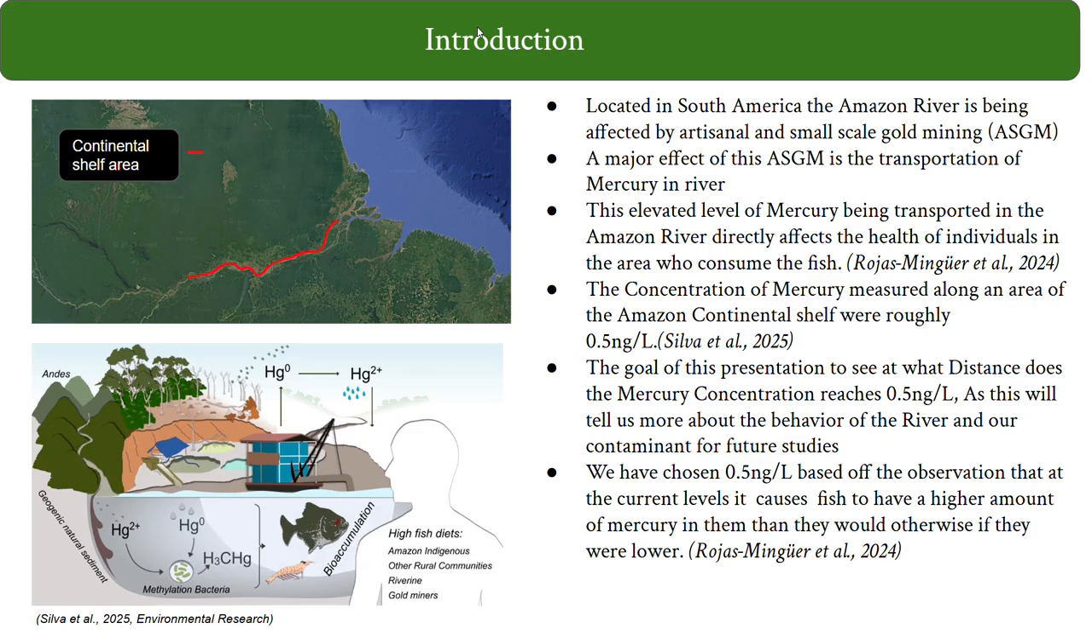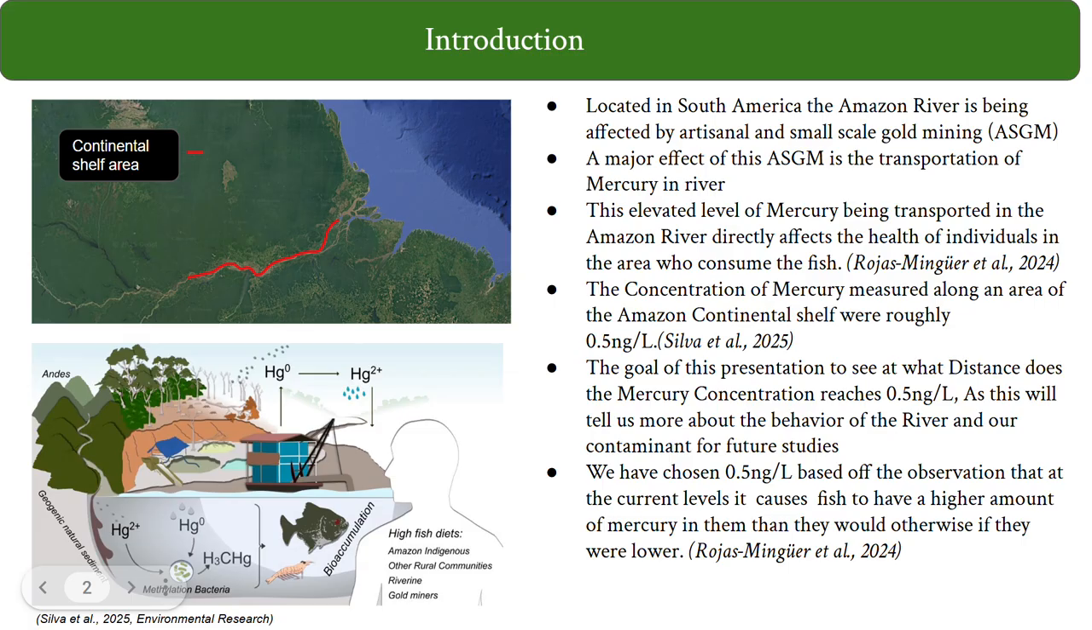The concentration of mercury being transported directly affects the health of the individuals in the area since they consume mostly fish, and this fish has bioaccumulated enough mercury to be harmful for these individuals who have high fish diets. The concentration of mercury measured along the area we will be studying is 0.5 nanograms per liter on average.